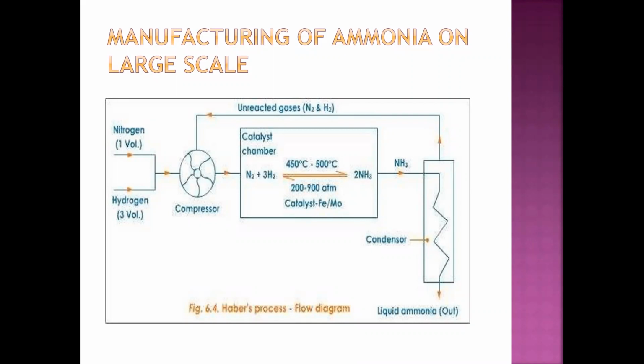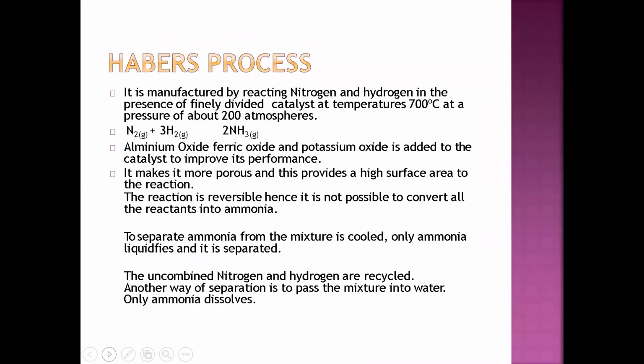Right? Because of the pandemic, we are hearing all the time that oxygen cylinders are being transported from one place to another. Your CNG, compressed natural gas, and LPG, they are transferred from one place to another by compressing it and filling it into a cylinder like this. So this is the manufacture of ammonia on a large scale, or you can say commercially. Commercially means when we prepare something on a large scale.